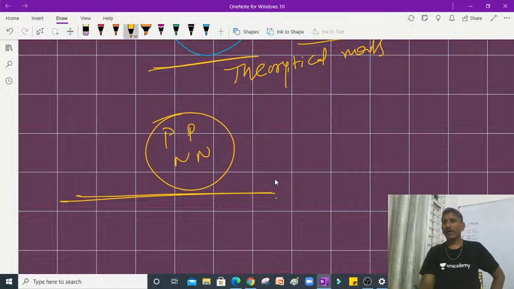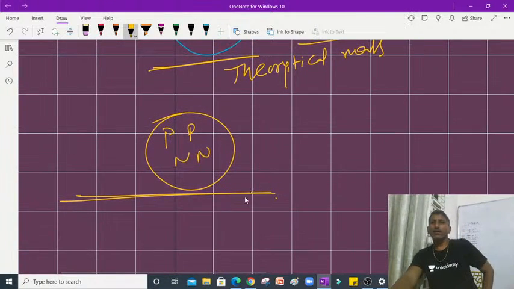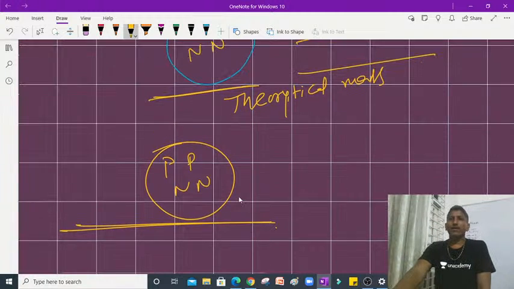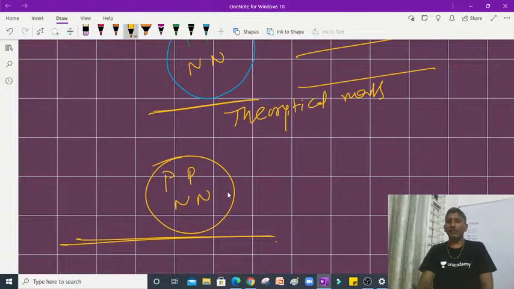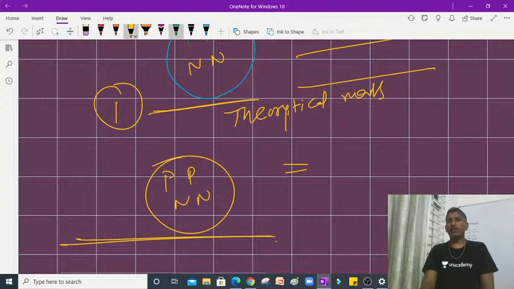As a whole, if you add, that mass usually, whether it is equal to the theoretical mass, less than, or greater than the theoretical mass, if I ask, usually we will say equal to the theoretical mass.